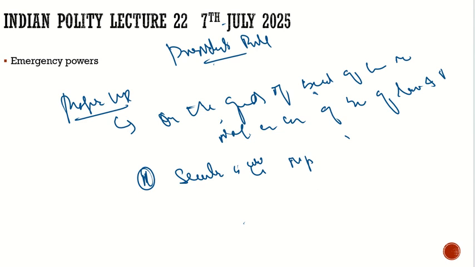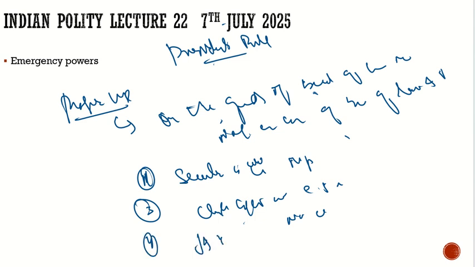Then, suppose there is a clash between tribes in particular states, for example in Manipur, and also there is no chief minister, then the president's rule can be imposed. Similarly, in Jammu and Kashmir, where there was no chief minister in 2018, the president's rule was imposed there also. Fifth, if there is a hung assembly, then the president's rule will be imposed. And the seventh, if the states violate the directives issued by the Centre under Article 365, then the president's rule will be imposed. So these are the proper uses of the president's rule.